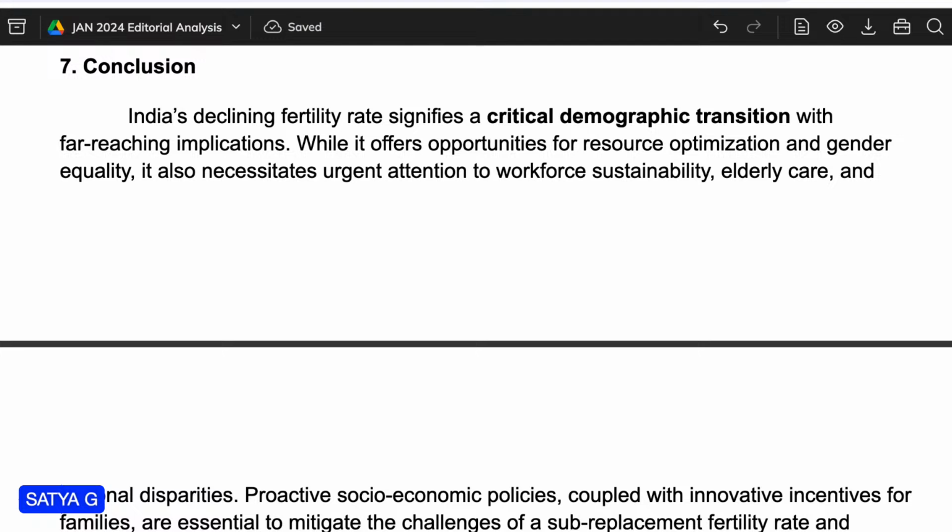So friends, we can mention the conclusion as this. India's declining fertility rate signifies a critical demographic transition with far-reaching implications. While it offers opportunities, providing some benefits, especially with respect to resource optimization, gender equality and women empowerment, at the same time we need to ensure workforce sustainability and elderly care, and you need to check regional disparities.